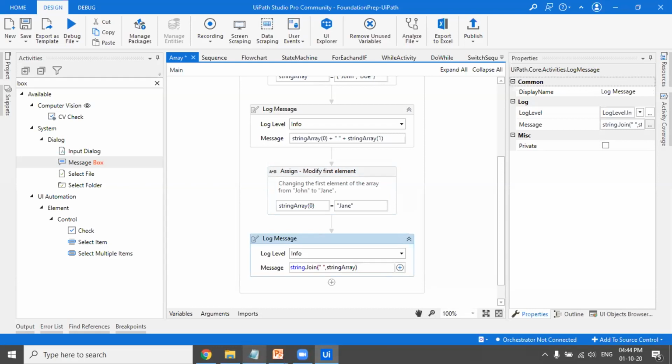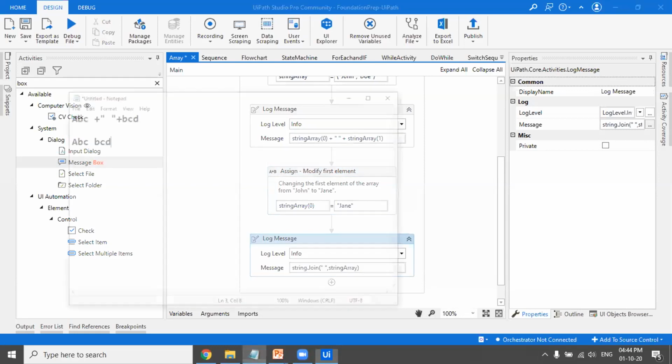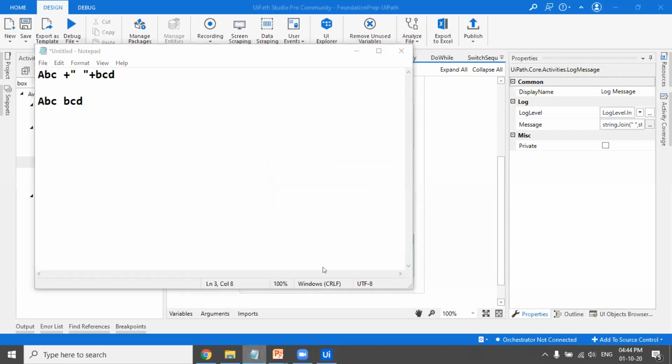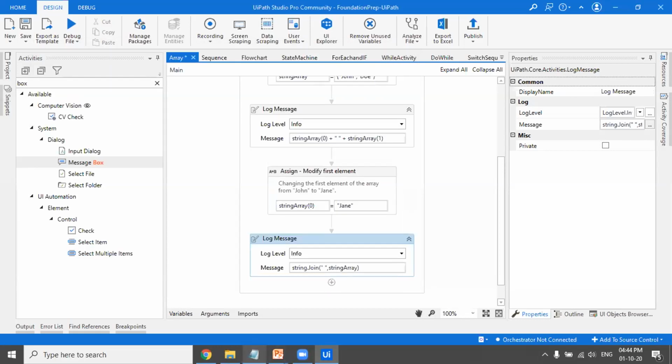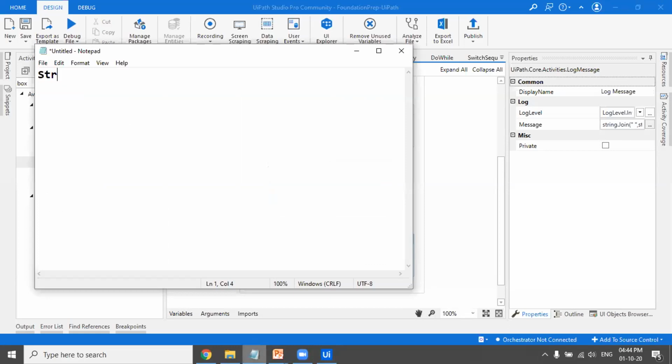So string.join just joins. We are joining the array with a space. If I write string dot join and I say join ABC and join BCD, the output would be ABC, BCD. It would just join both the strings.